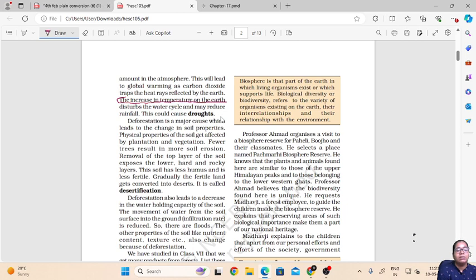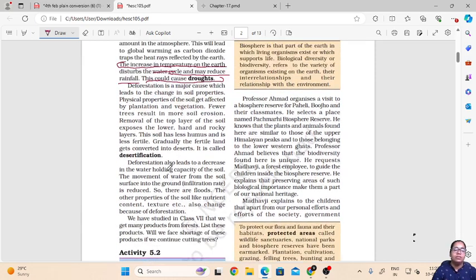Then that will disturb the water cycle, and there is reduced rainfall, and this will cause droughts. So this is one consequence that will happen if deforestation continues. Then basically droughts, we know that it is like desert condition, there is no water, nothing, and that will cause the second thing, which is called desertification.